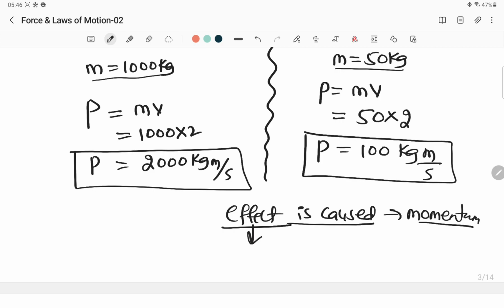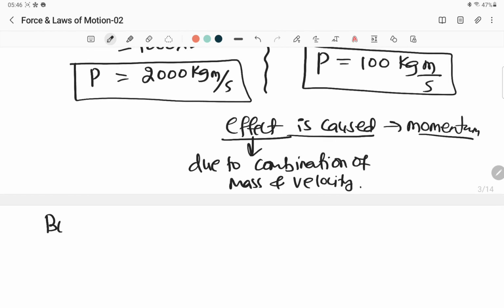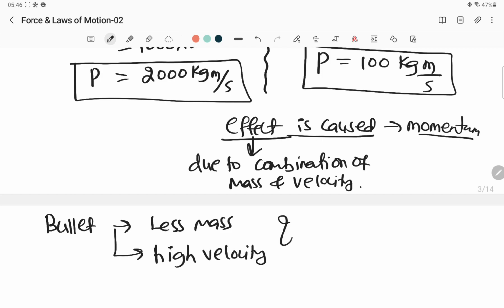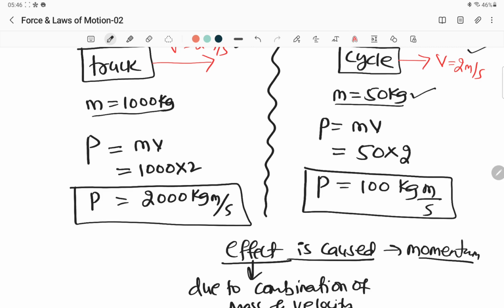All right. And this effect is caused due to the combination of mass and velocity. Both mass and velocity are very important. Now look at this bullet. If you take the example of a bullet, it has less mass, no? Less mass it is having, but it is having very high velocity. So together it will create such a momentum that it will cause harm to us once the bullet is fired at us. Look at this. It is not that if mass is less, the effect is going to be very less. No, if a cycle comes and hits you with very heavy speed.